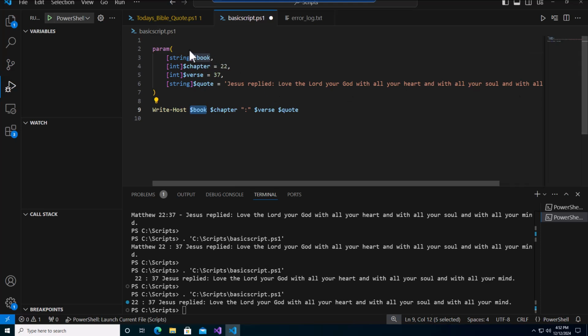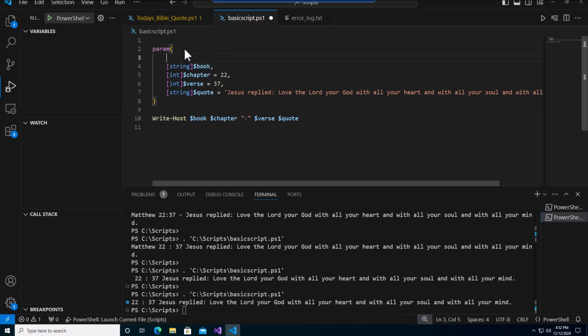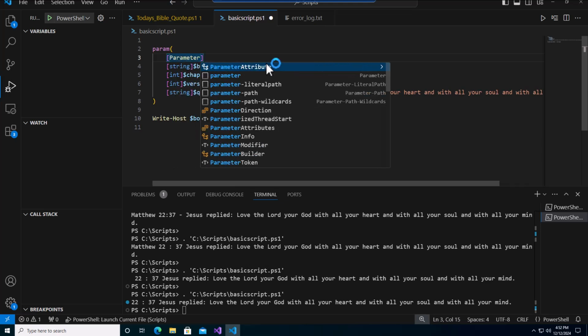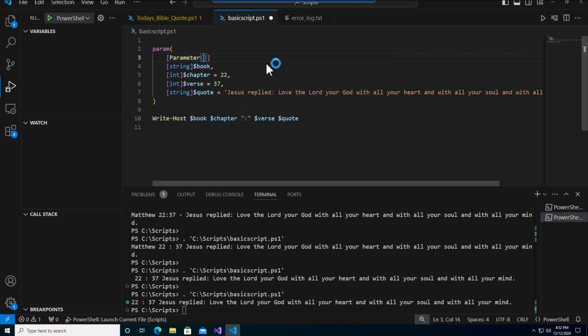Right above the variable that we want to put the parameter validation on, so we want to apply this to the book variable, we'll put Parameter, then open the parentheses, then put Mandatory, and then equal to true.